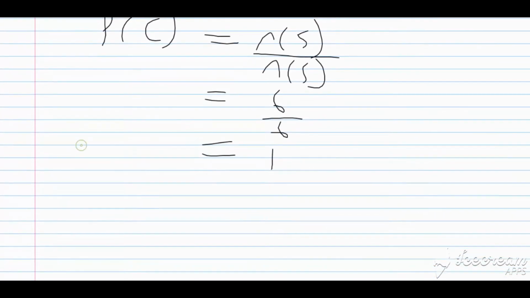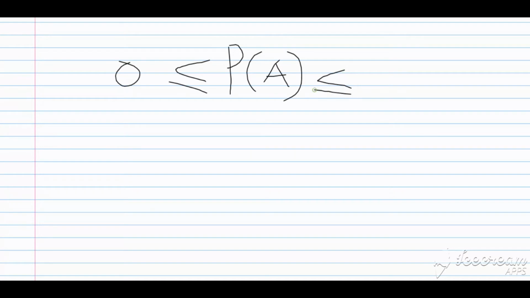1 is the probability of an event that is sure, an event that must happen. When I roll an ordinary die, I must get a natural number. It is a must. So the maximum value that the probability can have is 1, and 1 is the event that is very sure to occur, that must happen. We can now create a general rule. So if 0 is the lowest the probability can be, and 1 is the highest, we can start by saying that the probability of any event, let us call it the probability of A, must be in between 0 and 1 inclusive, where 0 is an impossible event and 1 is an event that is sure to occur.